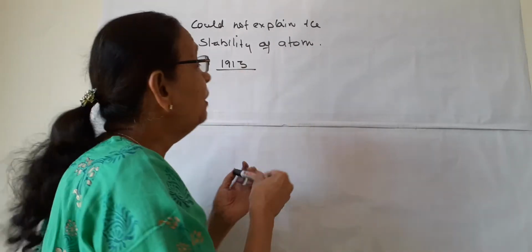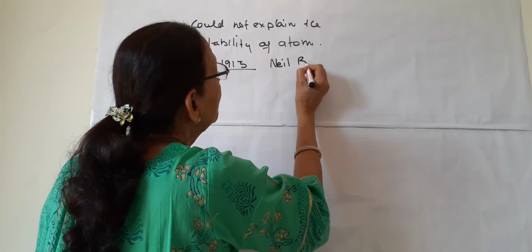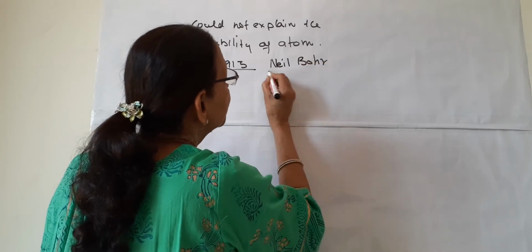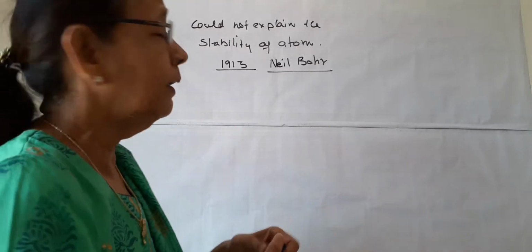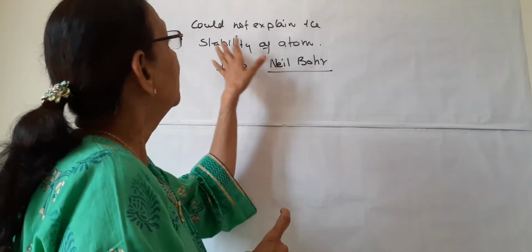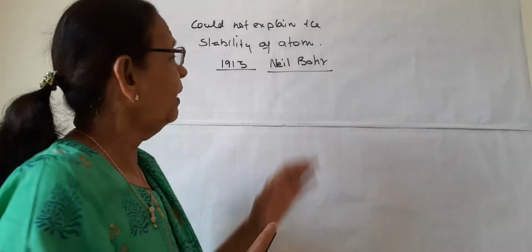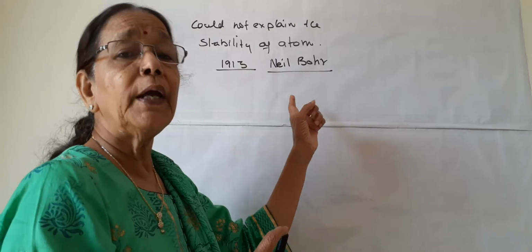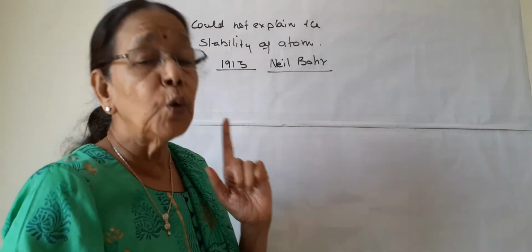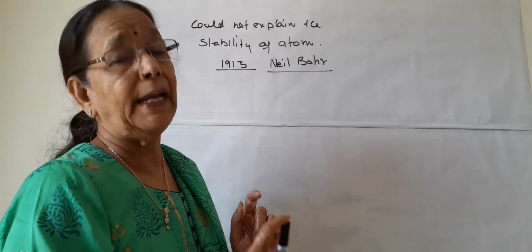But Neil Bohr, student of Rutherford, he gave his atomic model which could explain the stability of atom. And he was a Danish scientist, student of Rutherford, and he achieved Nobel Prize for his model on atom.